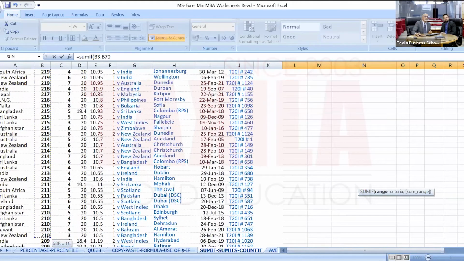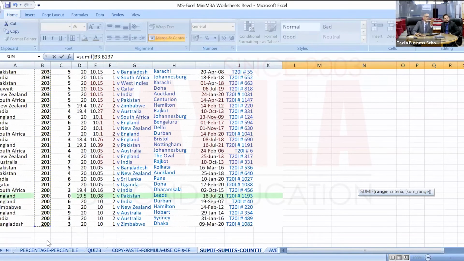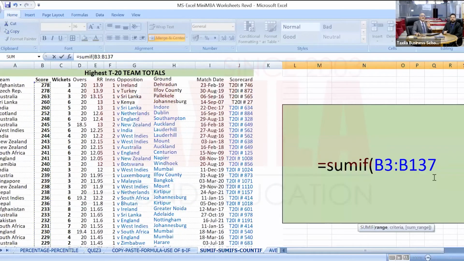This is a total score more than 200, this list is here. About 135 instances when the score was more than 200. So this is what I have identified, that I have to apply this condition in this range. Okay, so we have to put a condition in this range, then comma.